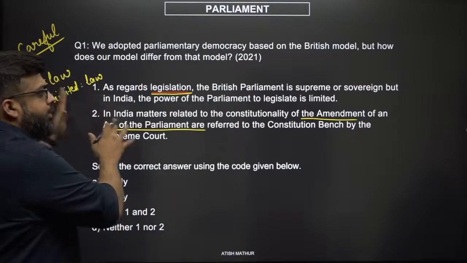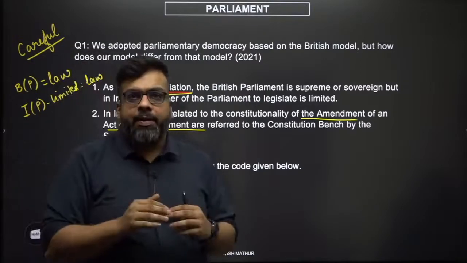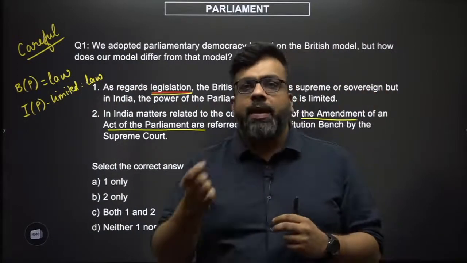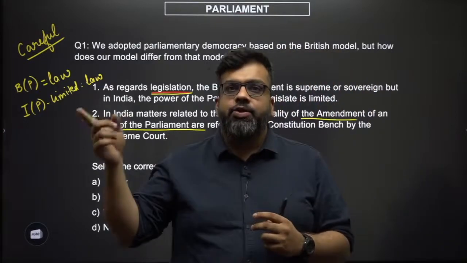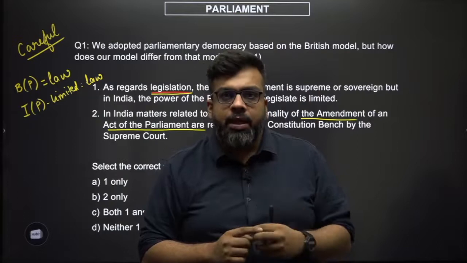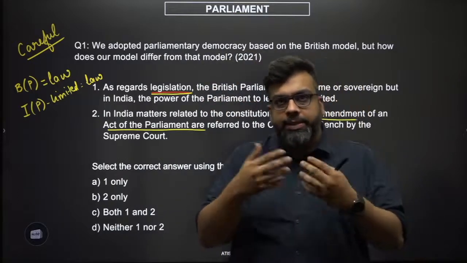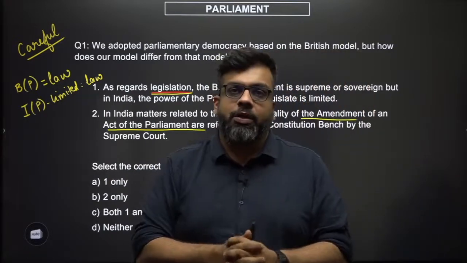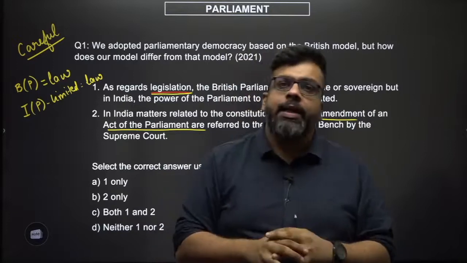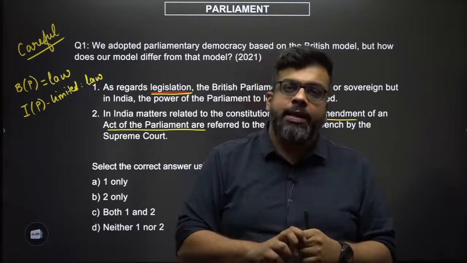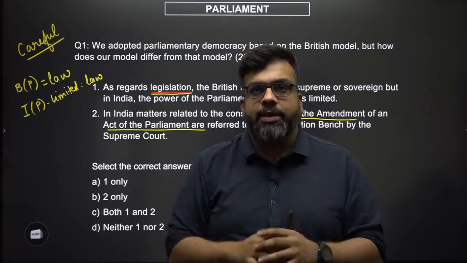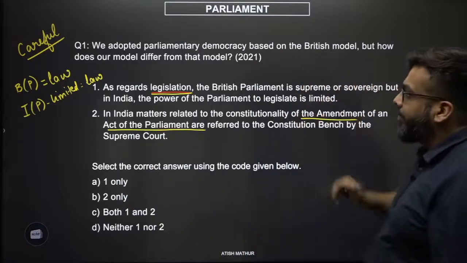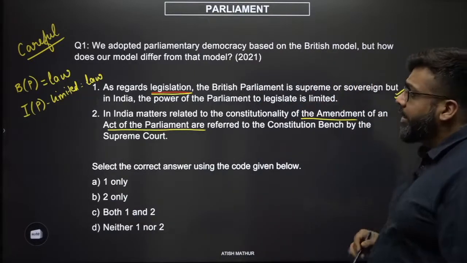So that sort of seems correct. And the power of the Parliament in India is limited in two ways. One, the Parliament cannot make a law which violates basic structure. The Supreme Court can strike it down. And two, the power of the Parliament to legislate on a subject matter of law is clearly enshrined in Schedule number 7 of the Constitution, wherein the Parliament ordinarily can only legislate on the union list and the concurrent list under ordinary circumstances. So it is also in a way limiting the powers of the Parliament. This definitely makes sense. This indeed is the correct option.